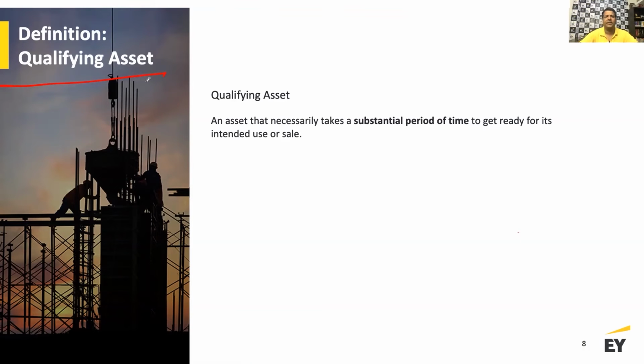A qualifying asset is an asset that necessarily takes a substantial period of time to get ready for its intended use or sale. Remember that: substantial period of time. Now, the interesting part is that the word substantial is not defined in the accounting standard. So we don't know the meaning of substantial period of time, and hence it's an element of judgment.